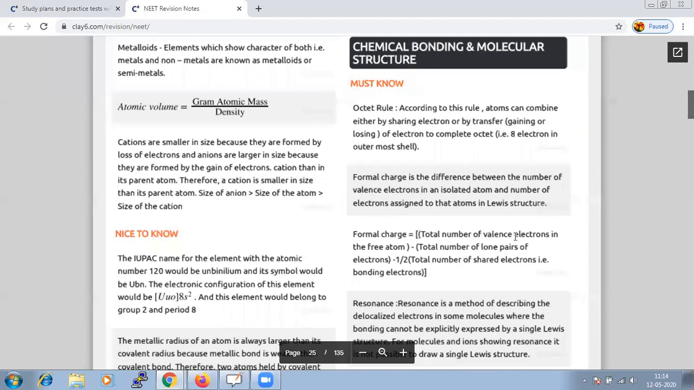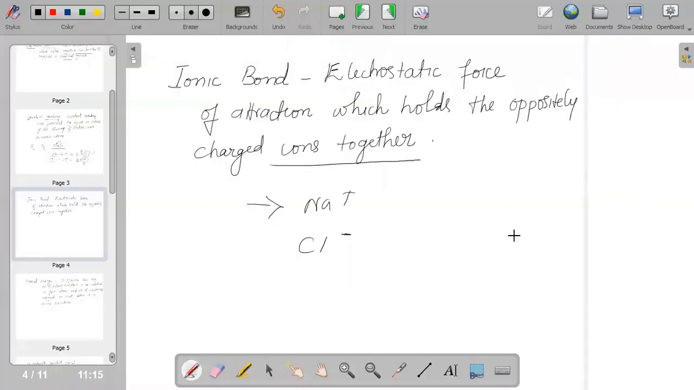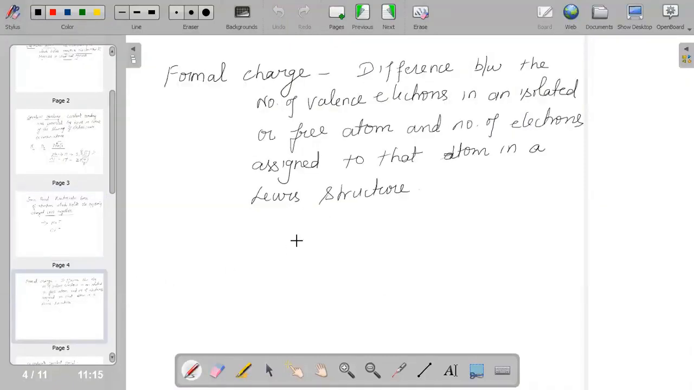If you refer to the revision notes, we have provided the formula for the formal charge: the total number of valence electrons in your free atom, minus the total number of lone pair electrons, minus half of the total number of shared, or bonding, electrons. So formal charge is the difference between the number of valence electrons in your isolated or free atom, and the number of electrons we assign to that atom in your Lewis structure. That is important.